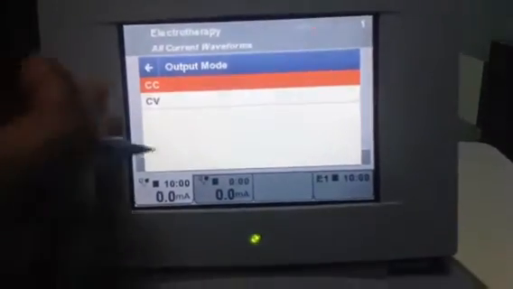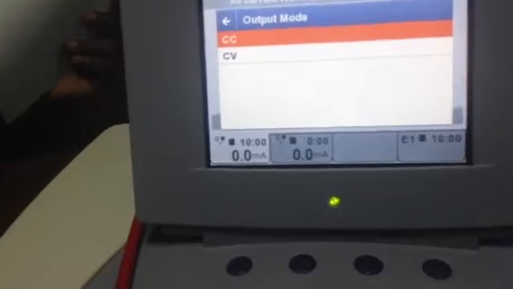It's like you want the distance in meters or centimeters. Meters means big, centimeters means small. Constant current is small, constant voltage is big. So there is not much difference.